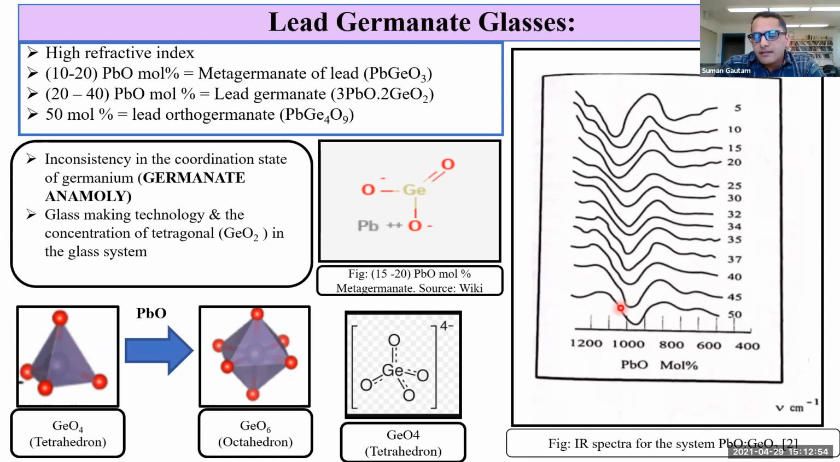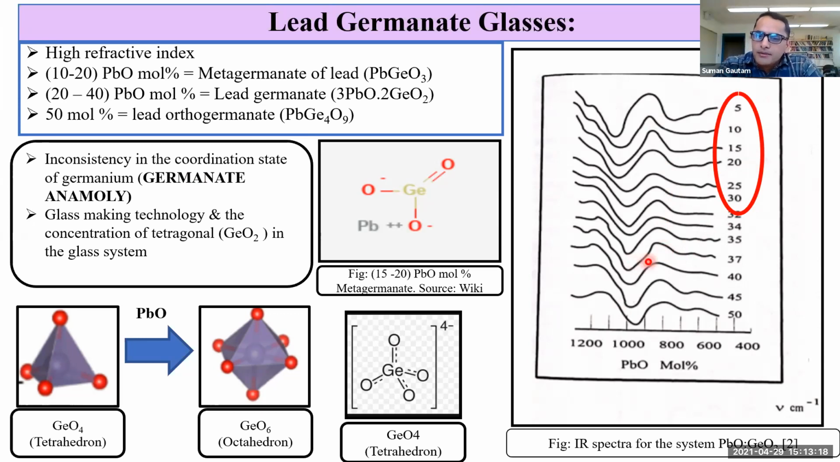This is the variation of IR spectra of the system for lead germanate glasses. As the mole percentage of PbO increases from 5 to 30, the intensity of the IR band decreases and it slowly shifts toward the lower frequency region. After 30 mole percentage, the intensity begins to increase and moves towards the higher frequency region.